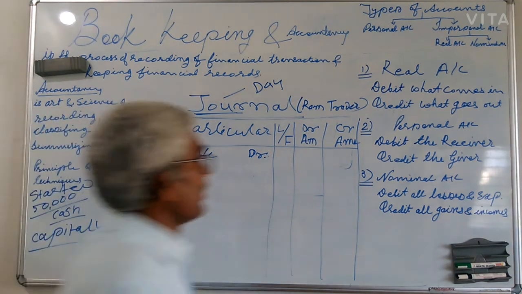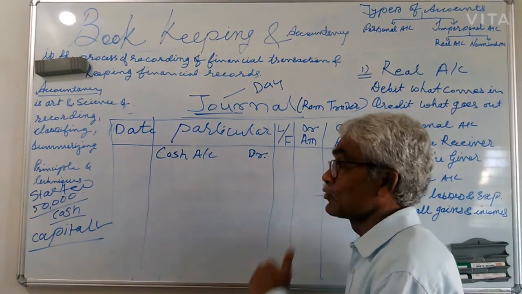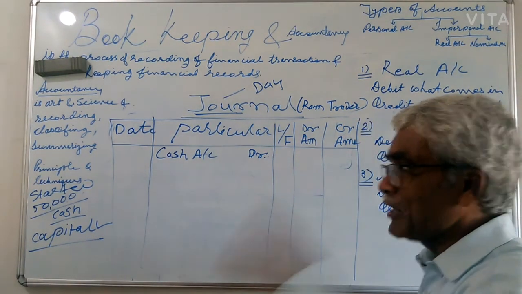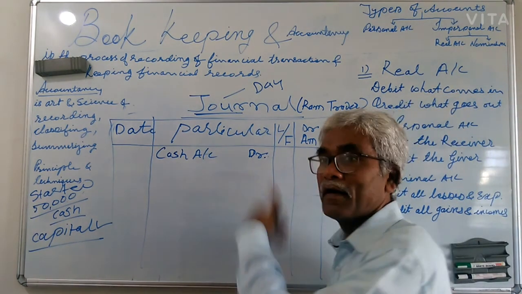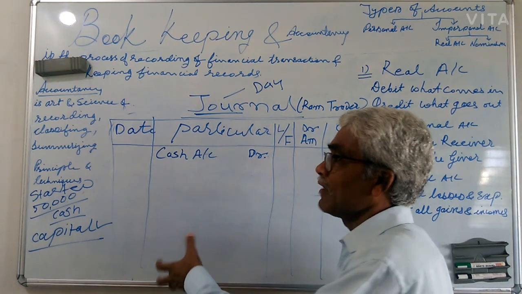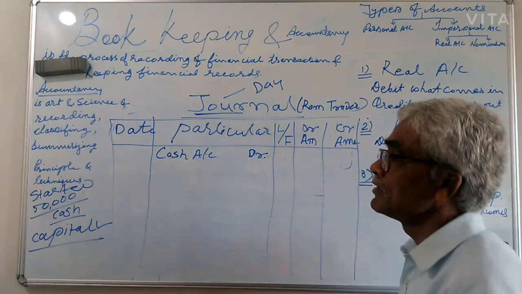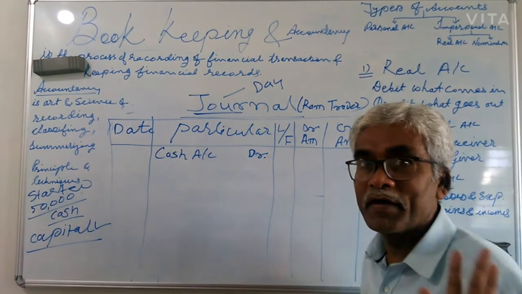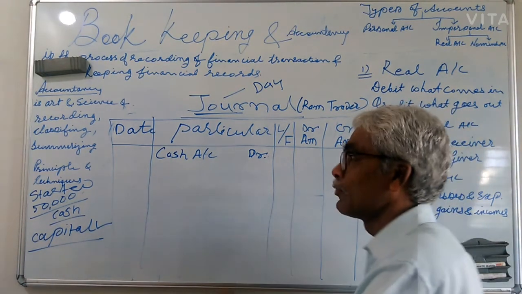So you understand what I want to explain, and why I put more pressure on this transaction again and again, because this is the first entry of each and every business, every company, or non-profit organization. Without this it is not possible. That's why I put some pressure.